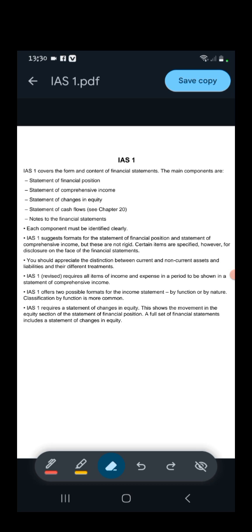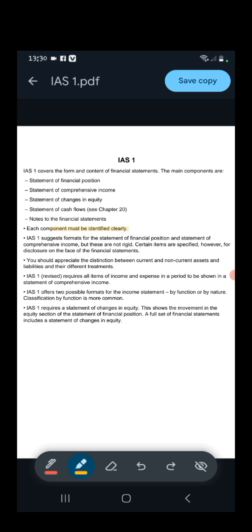According to IAS 1, each component, each statement must be identified clearly. For example, if you have a statement of financial position which you are going to present in the annual report, it should be stated clearly, like statement of financial position as at December 31, 2024, or whatever the date is.